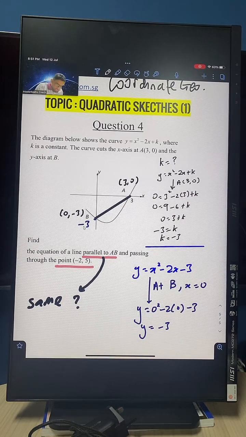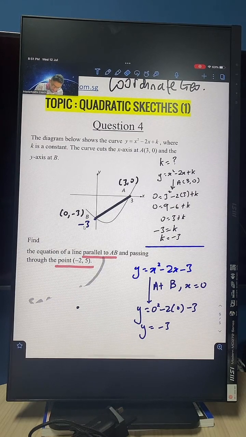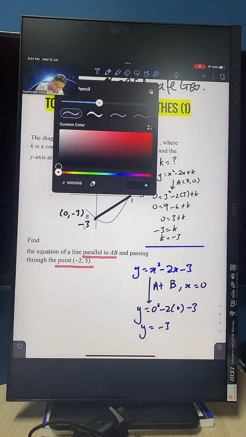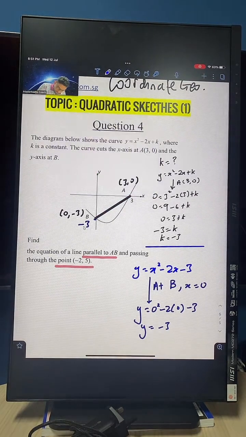So in order to solve this question, we'll need to find the gradient of AB first. We are almost at the end, guys, so please stay strong, and we're going to finish off strong as well. How do I find the gradient of AB? Let's try and do that together.